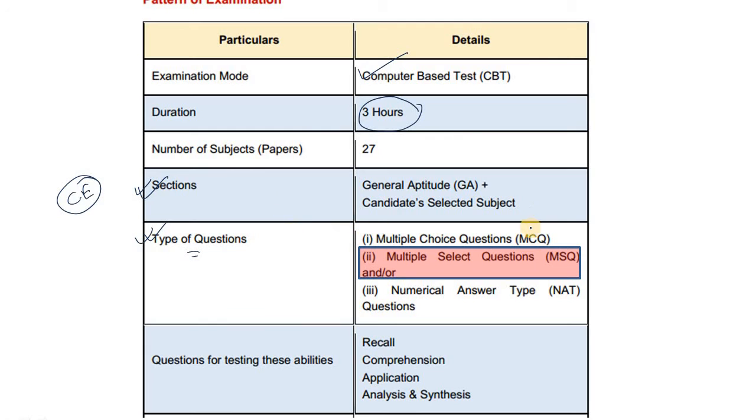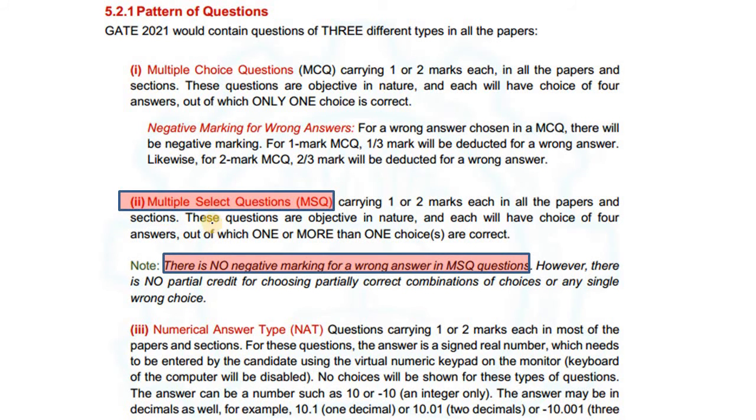Up to last time there were only MCQ and numerical answer type questions, but this time they have introduced multiple select questions. Let's look into the multiple select questions. In multiple select questions, they may be of marks 1 or 2. These questions are also objective in nature and each will have a choice of 4, out of which 1 or 2 or 3 or 4 can be correct. Don't worry, there is no negative marking for a wrong answer in MSQ questions.